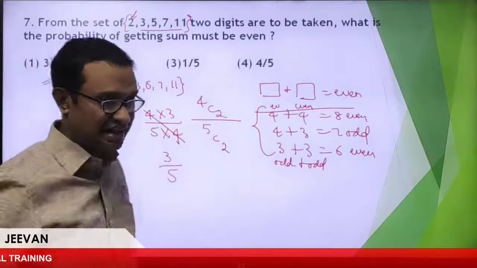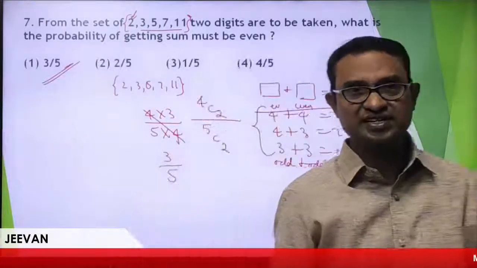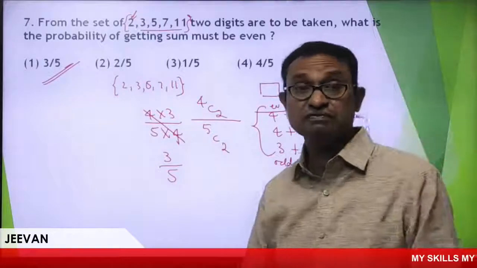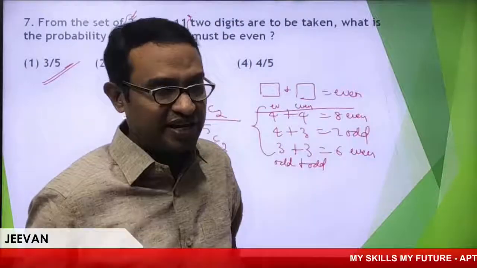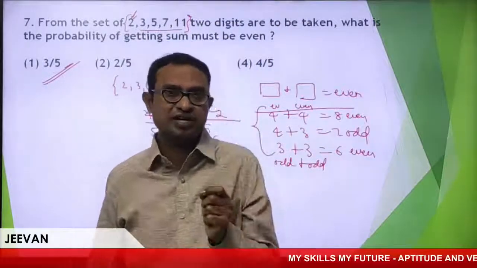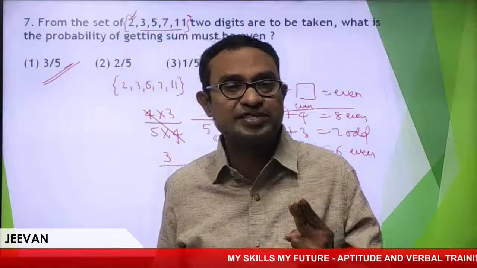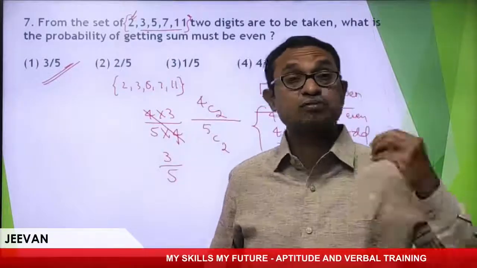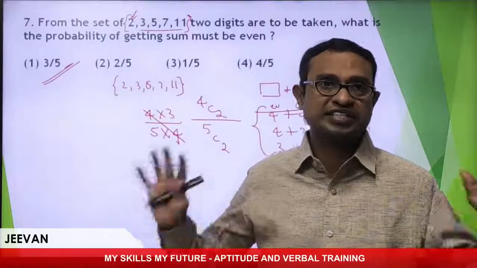Excellent. I hope you understood. Very clear information. The rule is very clear. When the sum of 2 numbers must be even, both must be even or both must be odd. Then only you can get the sum is even.